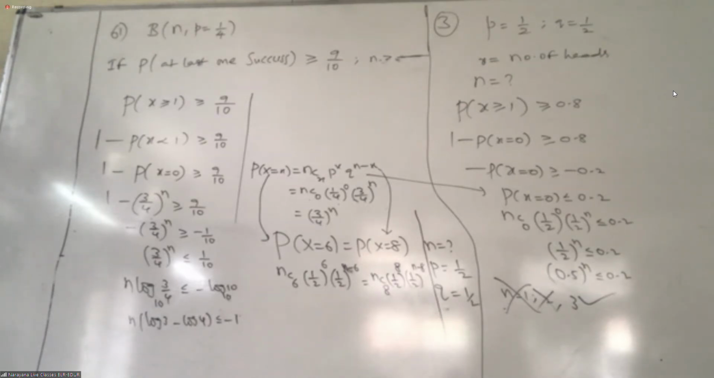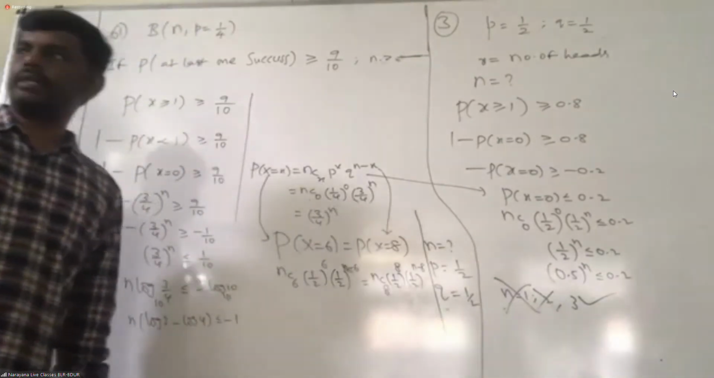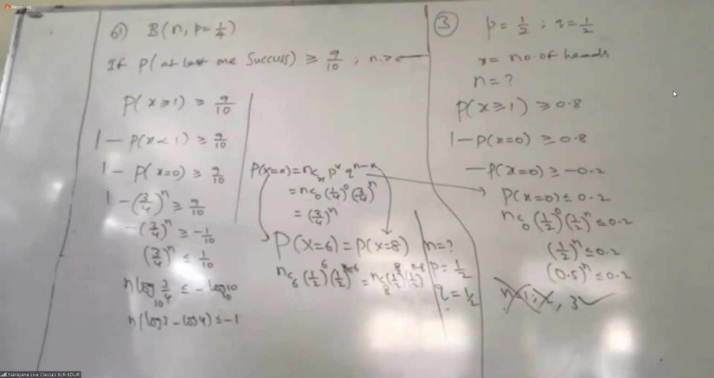I am asking what is your success? X is nothing but number of defectives. Understand once again. X is nothing but, in that question, number of defectives. Then how many defectives, we will calculate as P of X greater than, less than, like that.